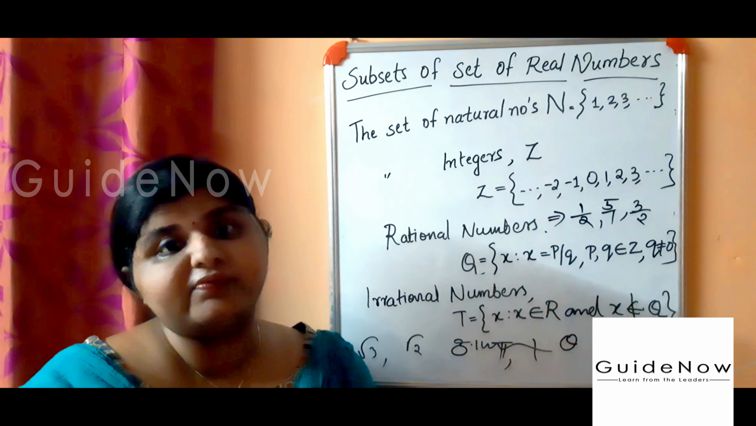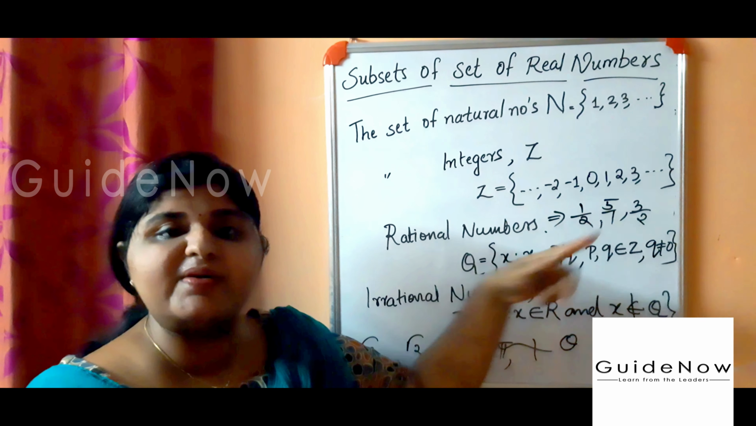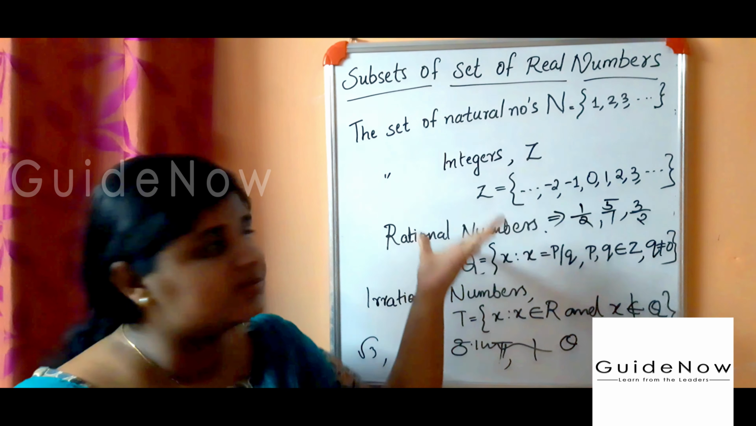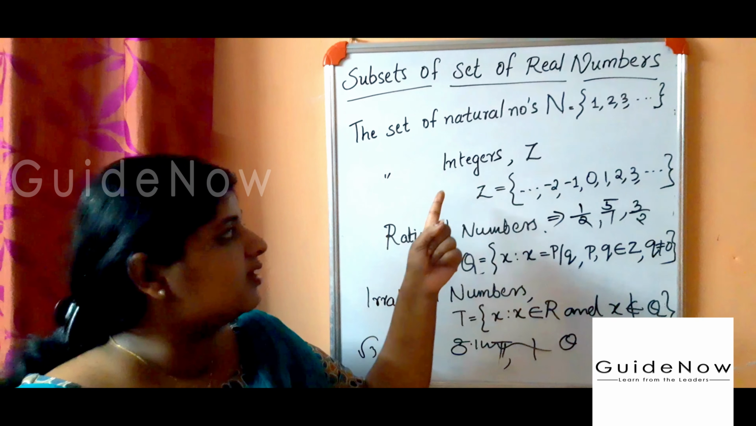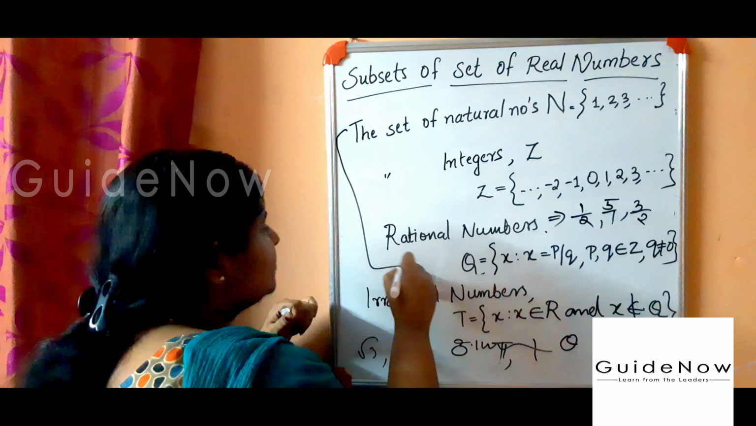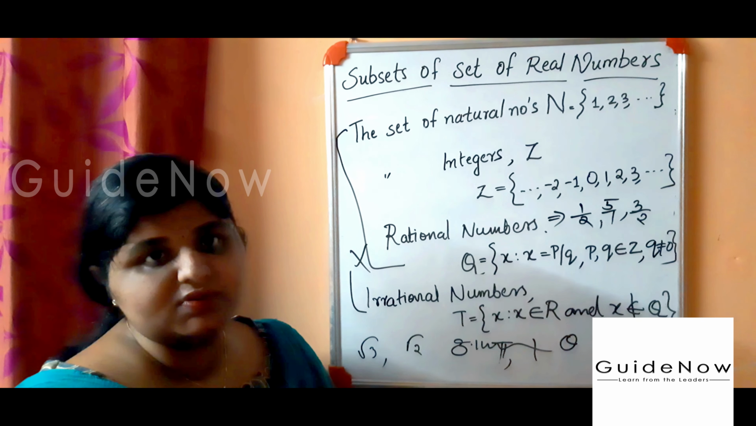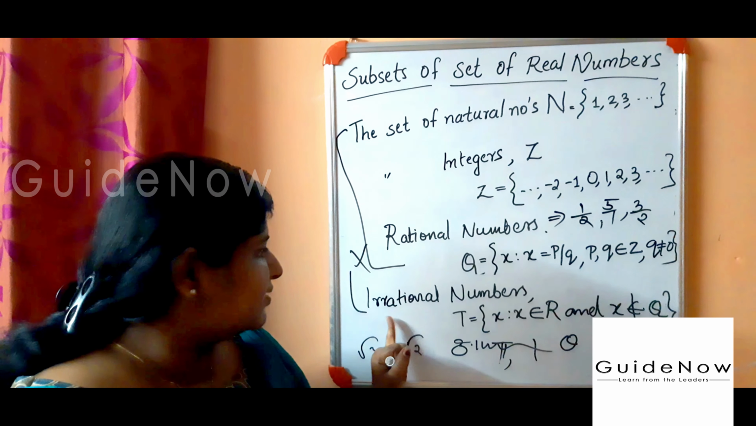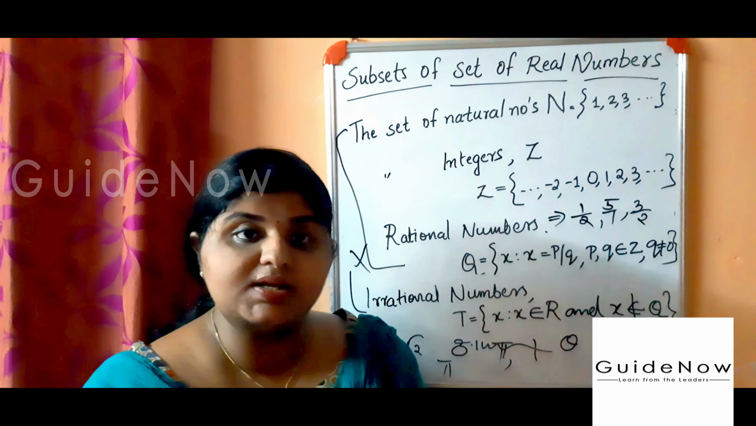P by q form includes 5 by 1, which is equal to 5, and is also an integer and a natural number. So not belonging to Q means irrational numbers are not natural numbers, not integers, and not rational numbers. The real numbers not belonging to N, Z, and Q are irrational numbers, for example root 3, root 2, and so on.